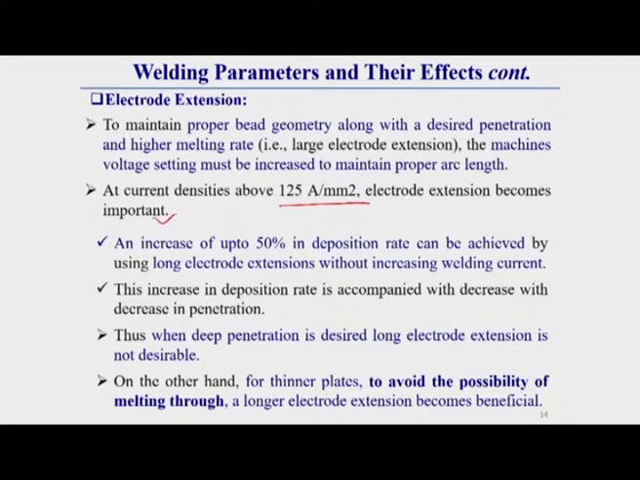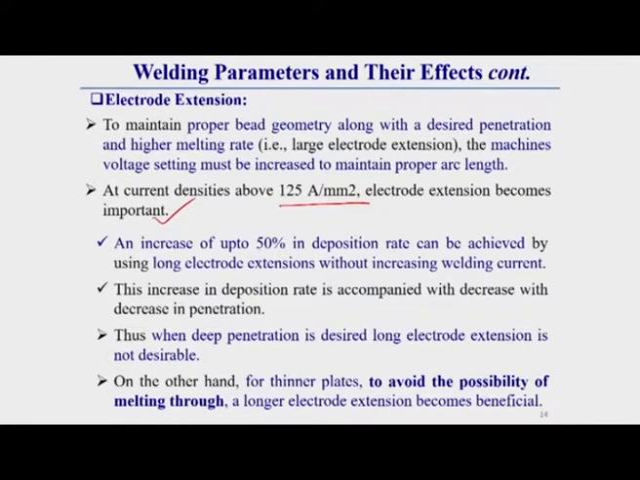This becomes very important, because if the current density is more than this, then electrode extension will be beneficial. Above this current density we can utilize burn off or resistance heating of the electrode. Generally by resistance heating of the electrode, we can increase the deposition rate around 50% without increasing the current value. An increase of 50% deposition can be achieved by using long electrode extension without increasing the welding current.